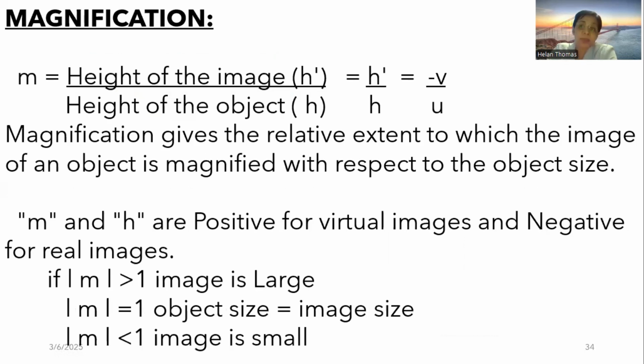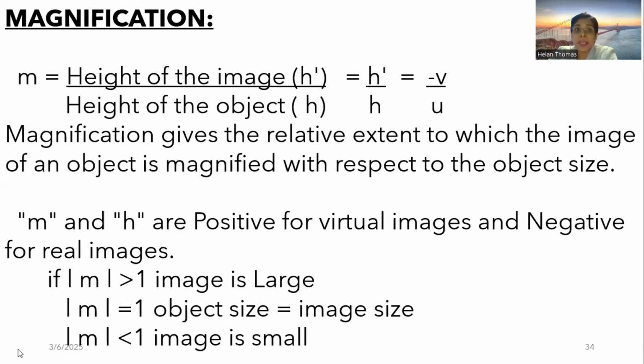And now the magnification. Magnification means how much times the object is magnified, or how big the image has become. It gives the relative extent to which the image of an object is magnified with respect to the object size.